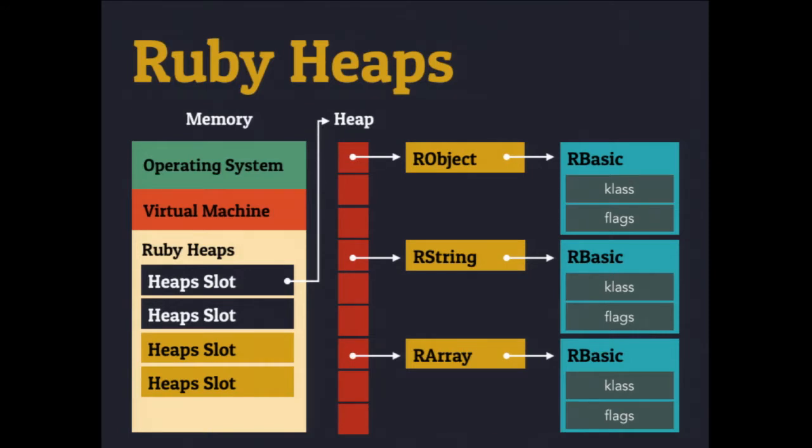So the last bit about C Ruby that you kind of have to understand before we can get into much more is how heaps work. On the right side, your left, we have the process, all the memory allocated to this process. That includes things like the operating system, virtual machine, your program code, all of that gets put into memory. Then there's a chunk of memory called Ruby heaps with an S. Those heaps are then allocated into slots. This is terribly complicated. Those slots then point to a heap themselves, singular. That heap is an array of pointers.